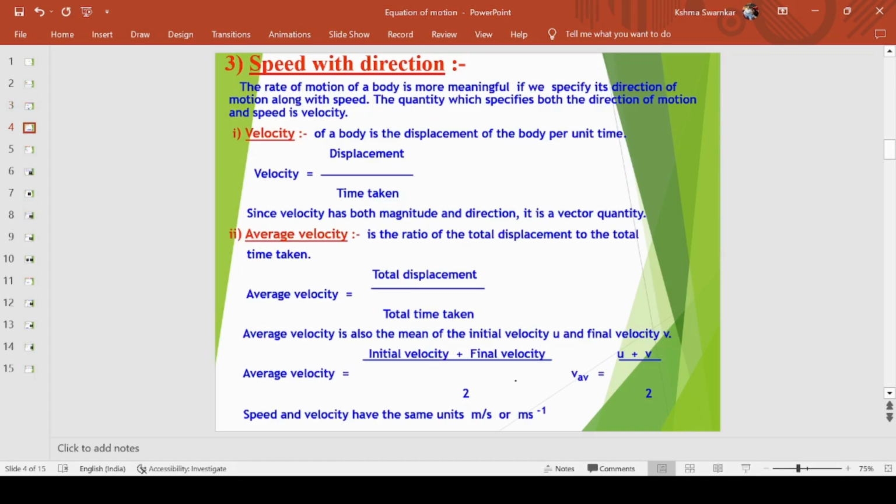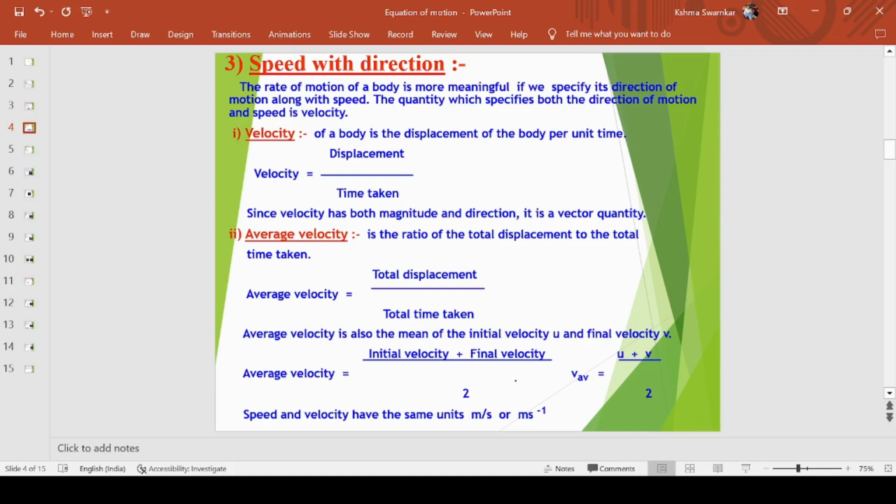Okay. Now coming to speed with direction. I have already mentioned in the first part that we have divided quantities into two parts, vector quantity and scalar. Scalar doesn't have any direction, whereas vector has direction. So what is a scalar? A scalar is a quantity which has only magnitude, whereas a vector is a quantity having magnitude as well as direction.